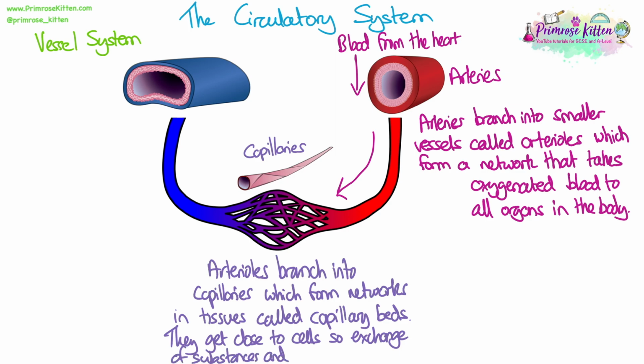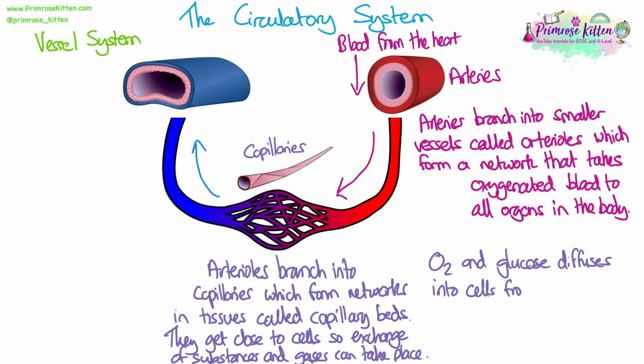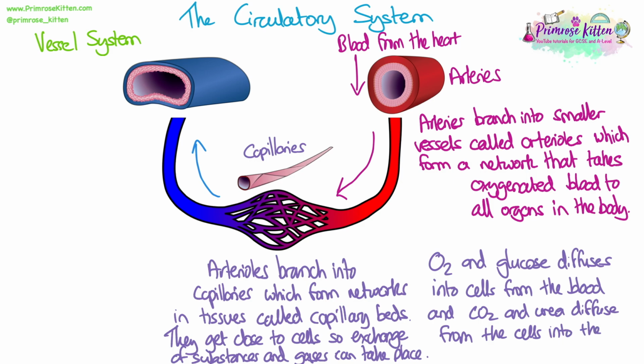So we want to slow the blood flow right down. We're going to the lowest pressure just so that blood can move slowly so we can get all of that exchange happening between the capillaries and the cells. So all the substances that we need to exchange will happen. Oxygen and glucose are going to diffuse from the blood into cells. And then any carbon dioxide or urea those cells have will diffuse back into the blood from the cells and then it'll be taken away. And so this is what happens in these capillary beds.